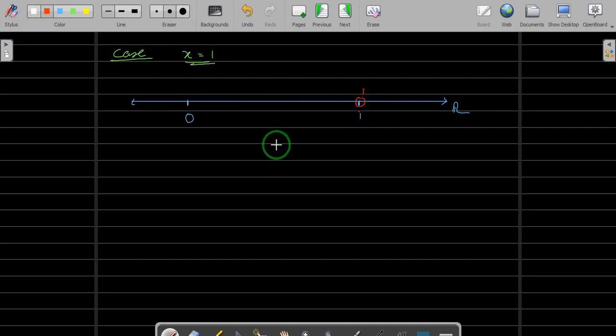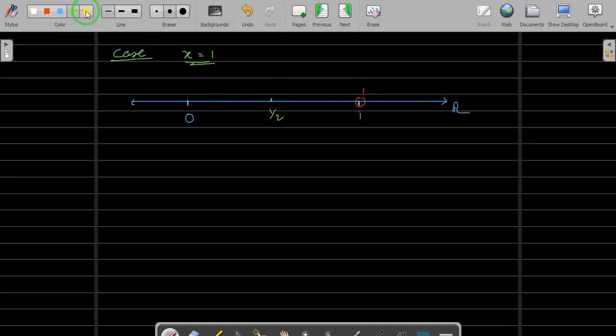Now what is your guess? Whether it is a limit point or not. Now here if you see, if this is 0 and 1, then half of it will be half, and then 1 by 3, 1 by 4 and so on. And 1 is a limit point of your set A provided every neighborhood of 1 intersects A. And just by looking at this diagram you can see that it's not a limit point.